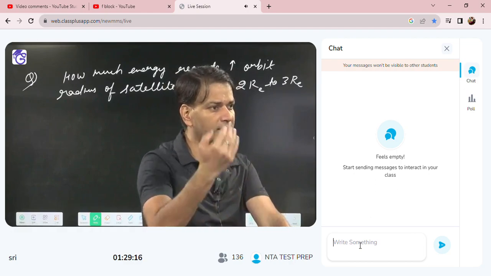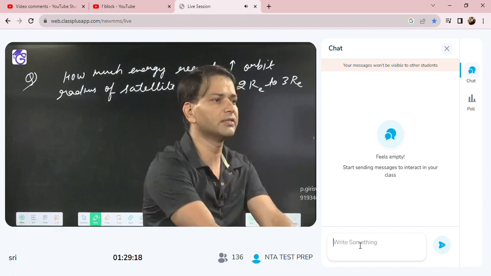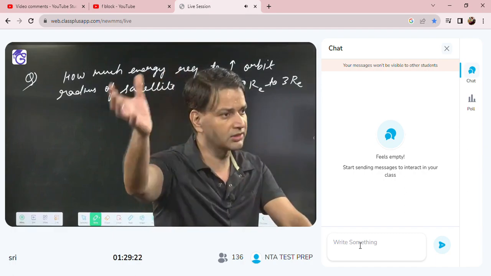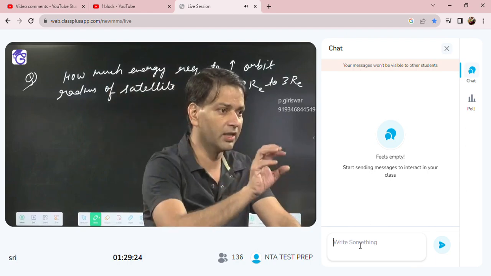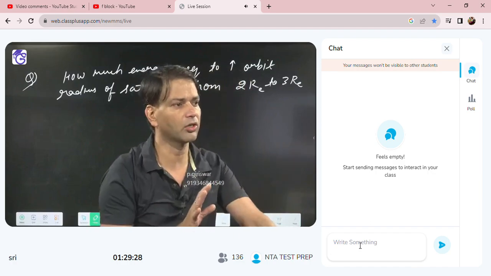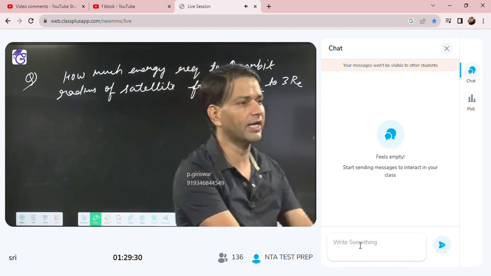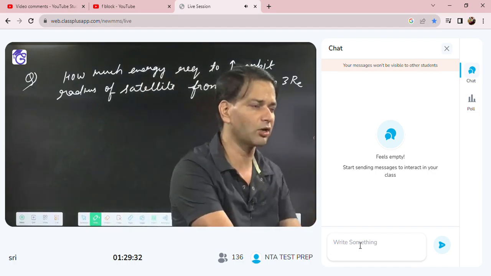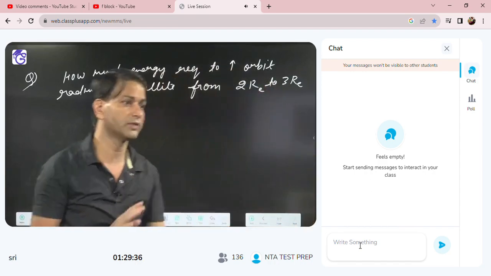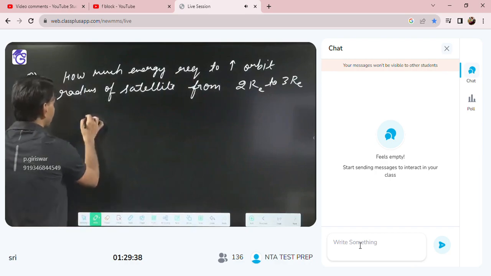So if they are saying how much energy is required to increase the orbit radius of a satellite, what we will do is energy final minus energy initial. Whatever the difference is, that difference you have to give. Everybody got it or not? So when they are asking, for a satellite, how much energy is required to increase the orbit radius, it is the final energy of the satellite minus the initial energy of the satellite. So what is the E final?